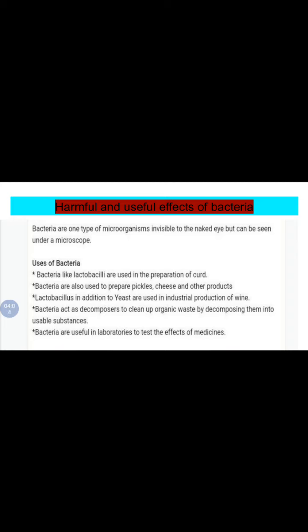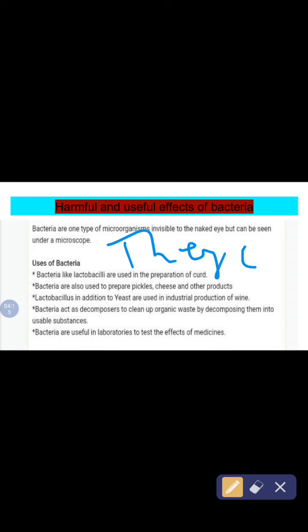There are many harmful effects of bacteria also. We can guess it easily. They can make us sick.